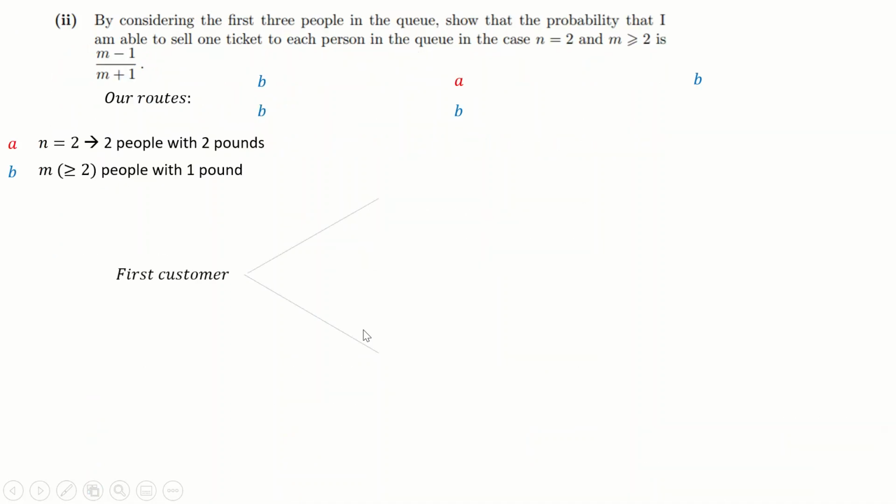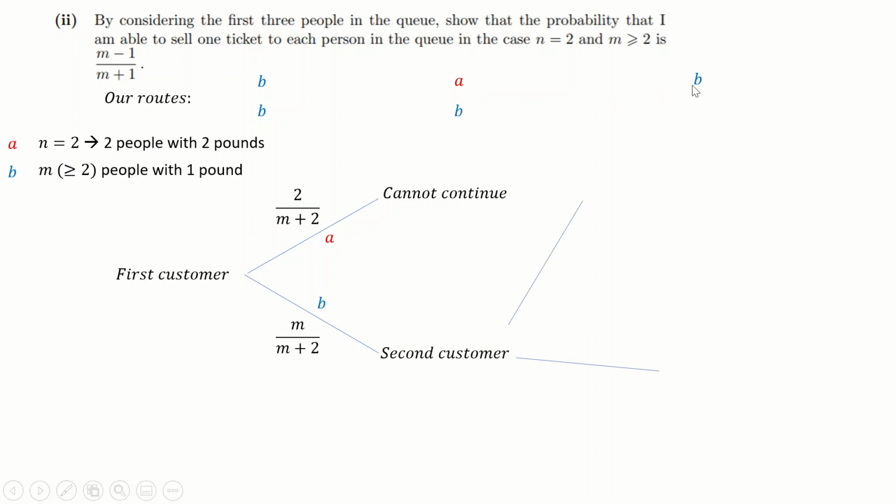So we can use a tree on that, right? If the first comes up, we've got an A or a B. If they're an A, that's probability 2 over M plus 2, because there are 2 A's and there are M plus 2 total people. But that's kind of irrelevant because we can't continue from there anyway. We already discussed we need a B first. Now, the probability of a B is M over M plus 2, which is fine. And now we need to get to the next bit because we can actually have either choice here. There are acceptable routes for either. If another B turns up or if another A turns up, we can continue.